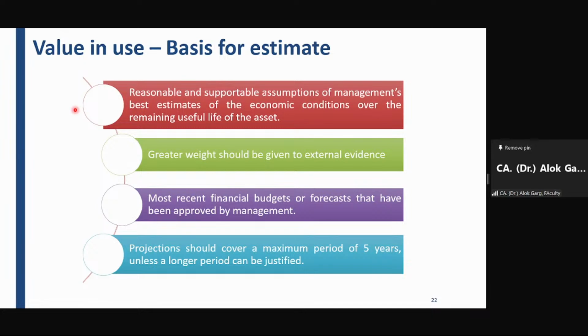But let's say if I talk about the aviation industry, right? The life of the aircraft is 20 years. If I talk about the tower industry, telecom industry, the life of the tower is 20 to 25 years.